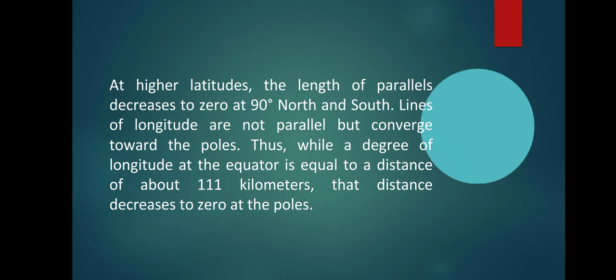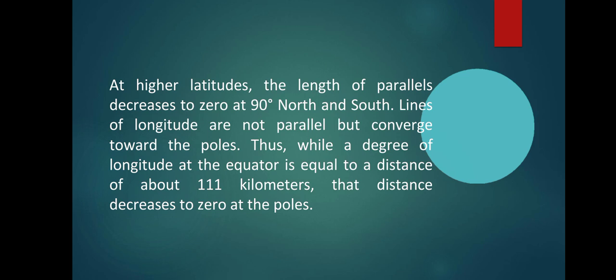If we go upward on the north side, it will be 90 degrees north, but the length of the parallel will decrease to zero. Similarly, when we come downward to the south pole, it will be 90 degrees, but the length of the parallel will decrease to zero.